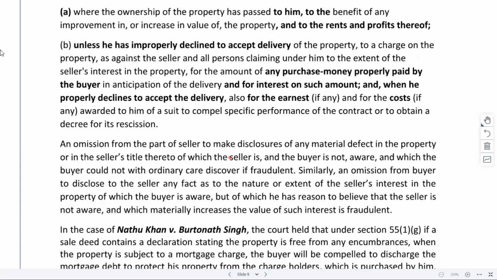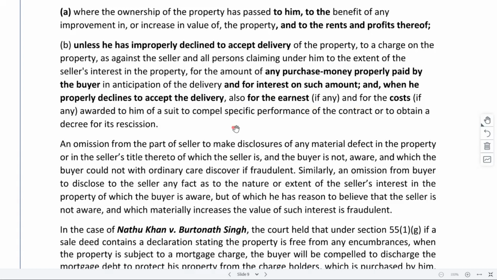Unless he has improperly declined to accept delivery of the property, a charge on the property as against the seller or other persons claiming under him, to the extent of the seller's interest in the property, for the amount of any purchase money properly paid by the buyer in anticipation of delivery, and for interest on such amount, and when he properly declines to accept the delivery, also for earnest and for cost, etc.